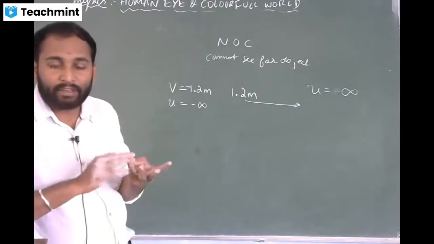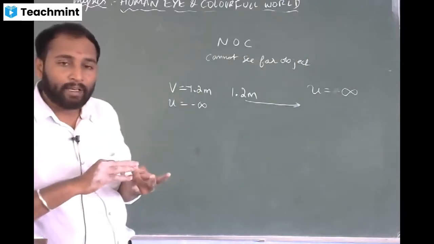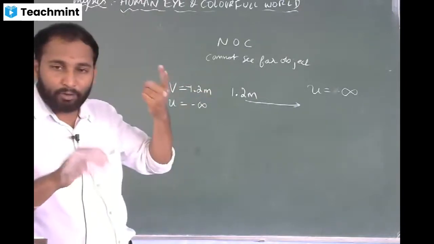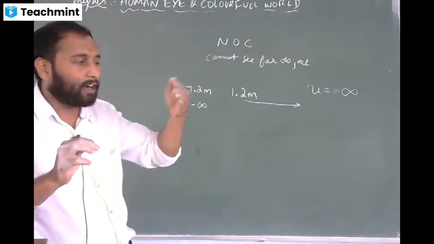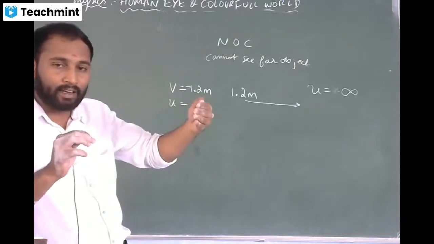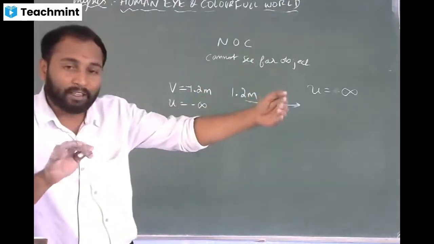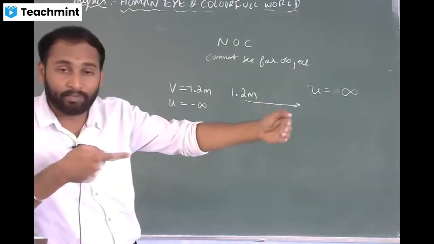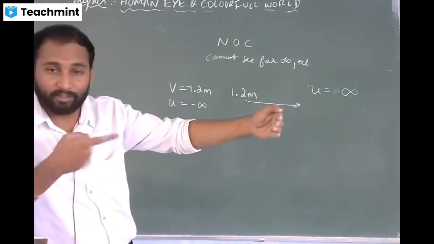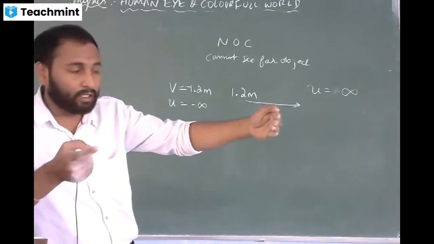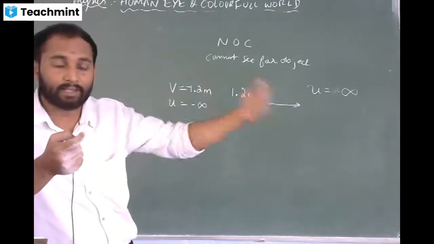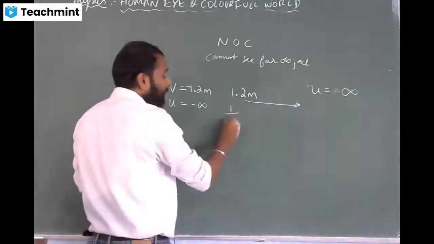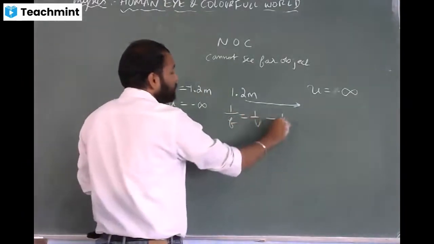Why do we have to take v and u as negative? Because every time you see the object, the image will of course be formed on the retina, but the object will be in front of the lens, and the image which is formed on the retina also should be in front of the spectacle lens or in front of your eye lens. So that is the reason you should take both image distance as well as object distance as negative. Now using the formula 1 by f is equal to 1 by v minus 1 by u.